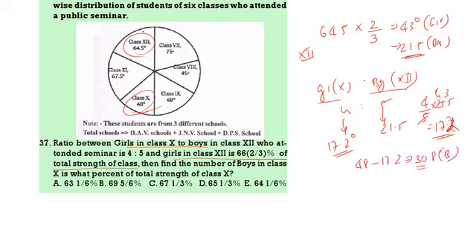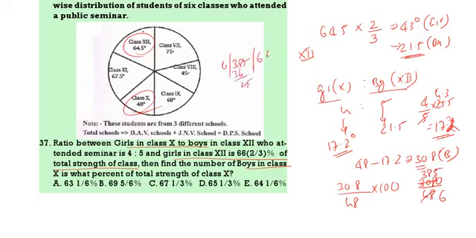Now boys in 10th, that is 30.8, is what percent of total 10th class? That is 30.8 over 48 into 100. So divide 3080 by 48. 385 by 6 I am getting. 385 divided by 6. 6 6s 36, 6 4s 24, 1. So 64 1 by 6. The answer is 64 1 by 6. Option 5.